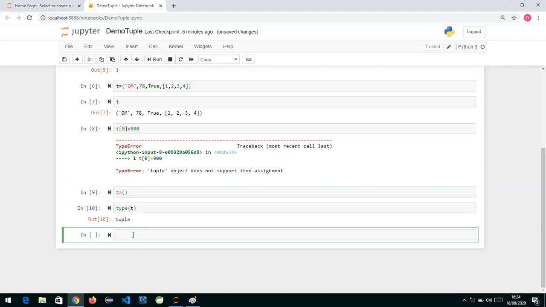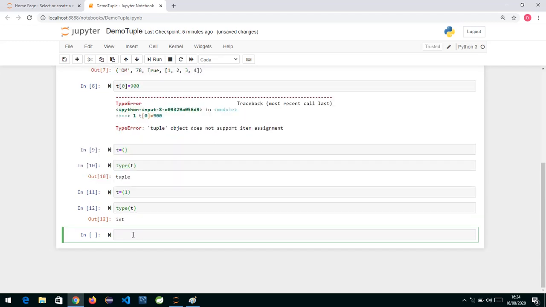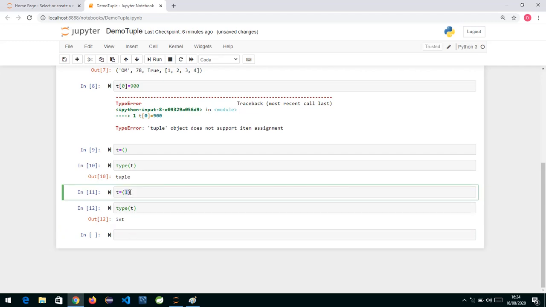Now if I want to create a tuple with one element, I write this way with 1, and let's check the data type. The type would be int. When you have only one element written this way, the data type will be according to the value you put.